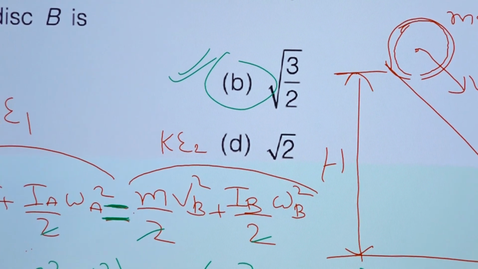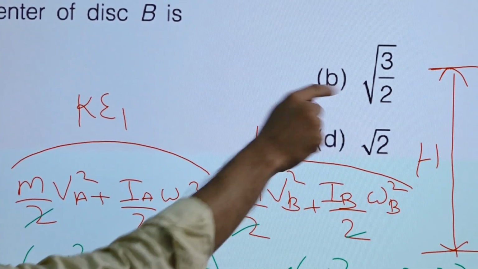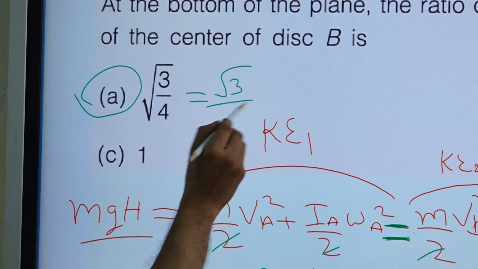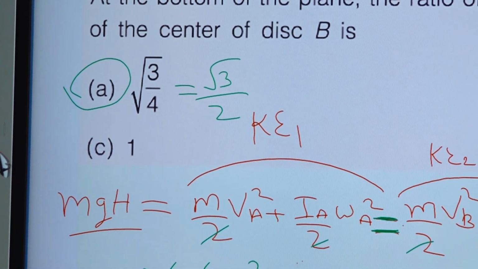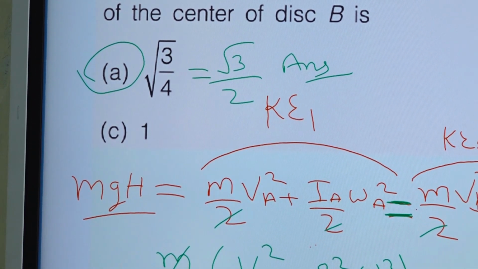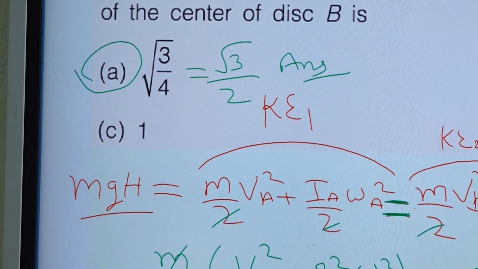So √3 by, not this one actually, this one. It is not √3 by 2, this one. This is the answer, √3 by 2, right? So A will be the answer. Now let us move to the next question.